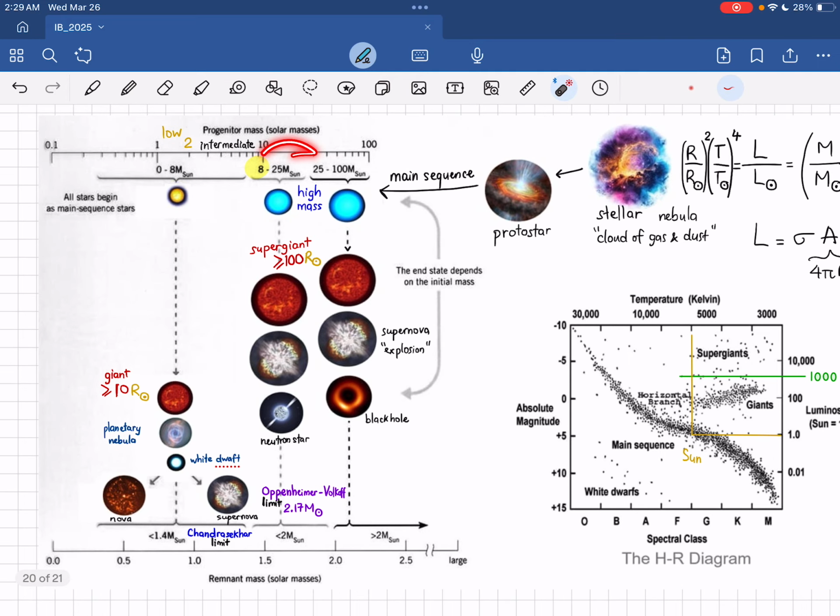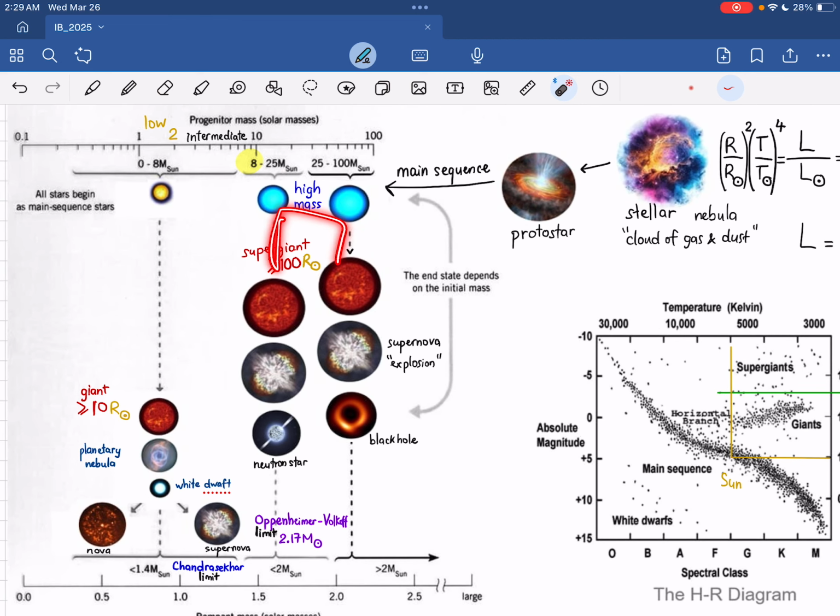Now, if we start with a high mass star, there are two possible fates for a high mass star. If it is up to 25 times the mass of the sun to begin with, you can see that after the burning, in the end it can have a mass of just less than 2 times the mass of the sun. In this case, it will become a supergiant, and also go through a supernova, which basically means an explosion, and then it will become a neutron star, which is really heavy, with a very high density.